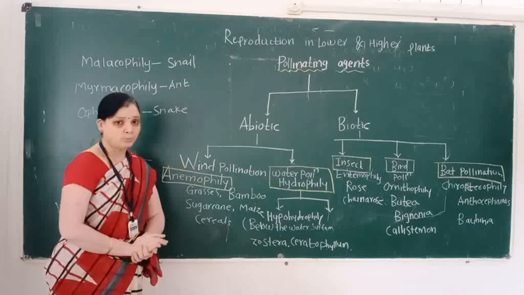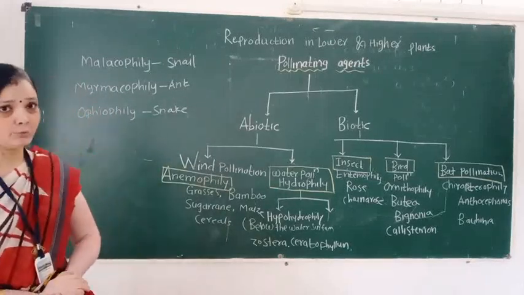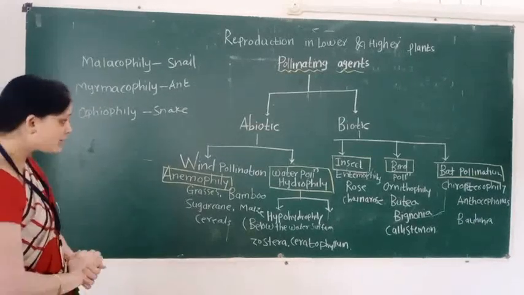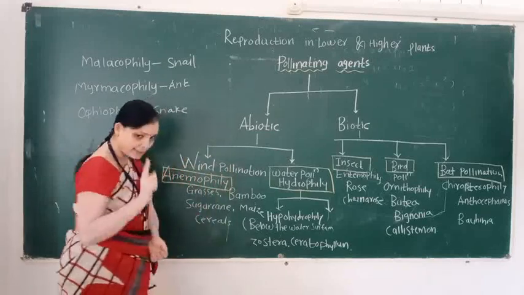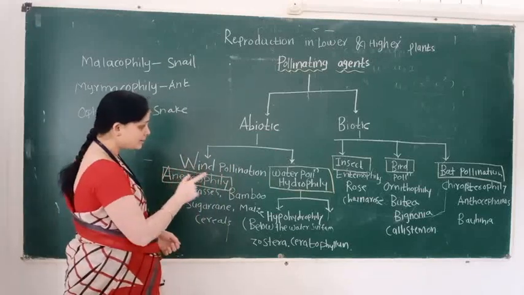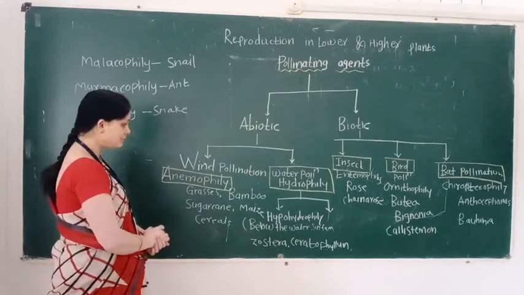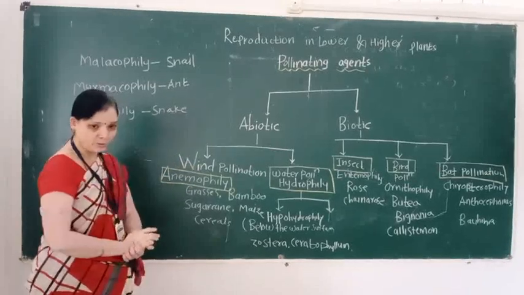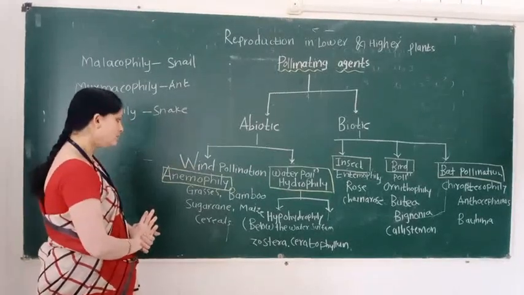So from abiotic pollinating agents, which types of pollination take place? The first type is wind pollination and the second type is water pollination.